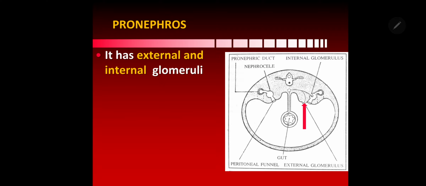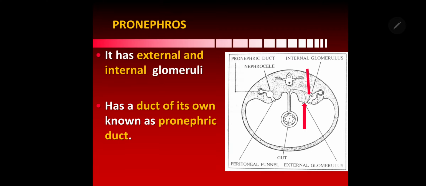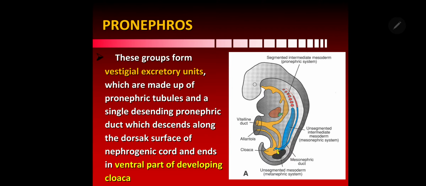You can see that is the external glomeruli and there is the internal glomeruli, and it has a duct of its own known as the pronephric duct. This pronephros disappears and has no remnants in man. Let us see how it works.